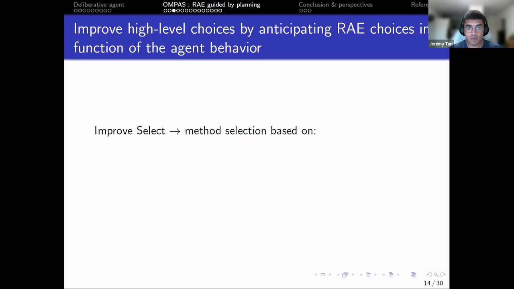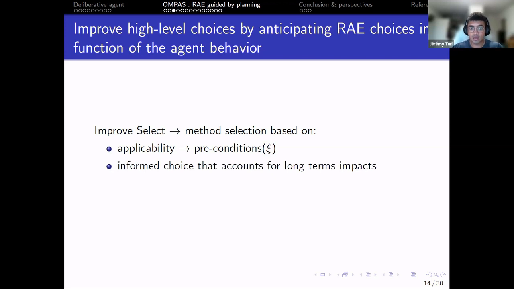So with this new implementation, we want to improve high-level choices by anticipating their long-term impacts. We want to improve select with a method selection based still on the applicability of methods, with an informed choice that accounts for long-term impacts, and also takes into account primitive task outcome thanks to a platform model.